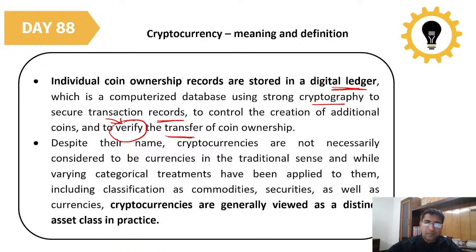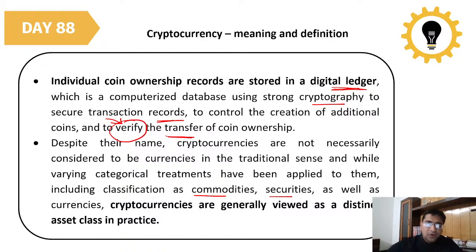Despite their name, cryptocurrencies are not necessarily considered to be currencies in the traditional sense, and while varying treatments have been applied to them, they have been classified as commodities, securities, as well as currency. So people say cryptocurrencies are not necessarily to be called a currency. You can call them a commodity, like gold, or a security, or you can utilize it as a currency. You cannot simply say that these are only currency. It can be used in any way.